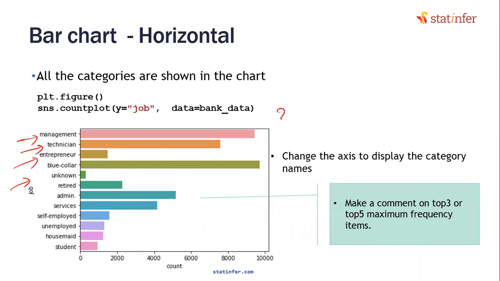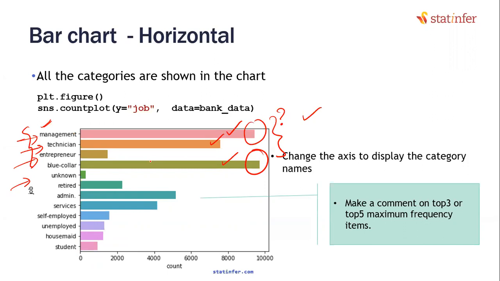Then what is the point that you have to make after creating this bar chart? You have to talk about the most frequent and the least frequent categories. If you're not talking about the least frequent categories, it's perfectly fine. But for the top two or top three most frequent categories, you have to make a comment. Depending on the business that you are handling, are they as per the expectation?